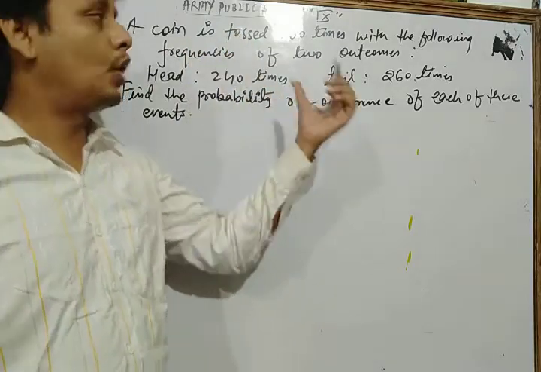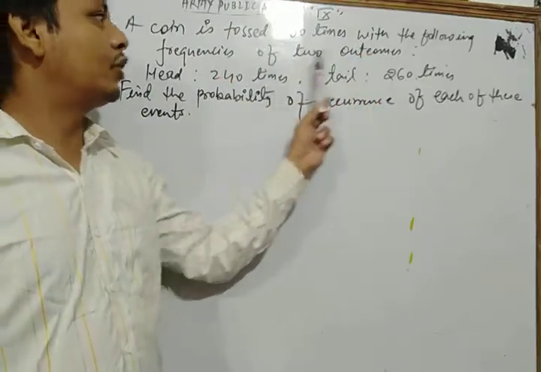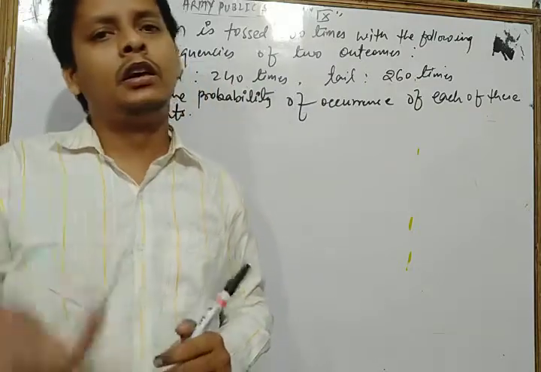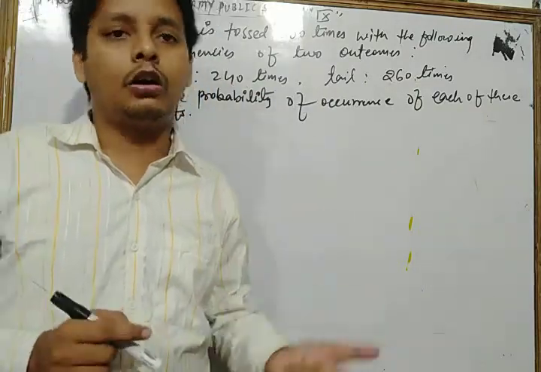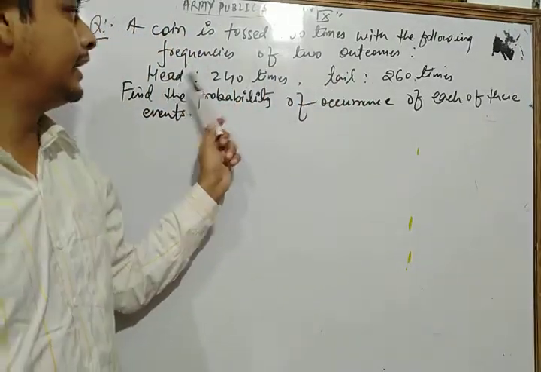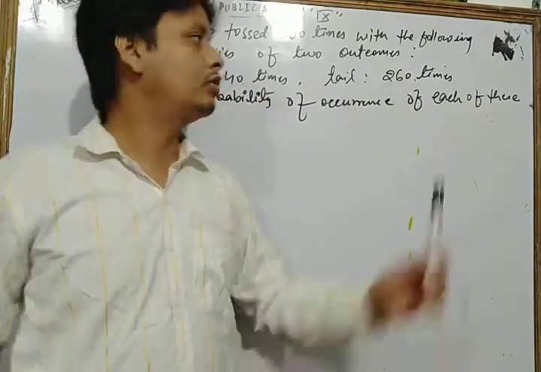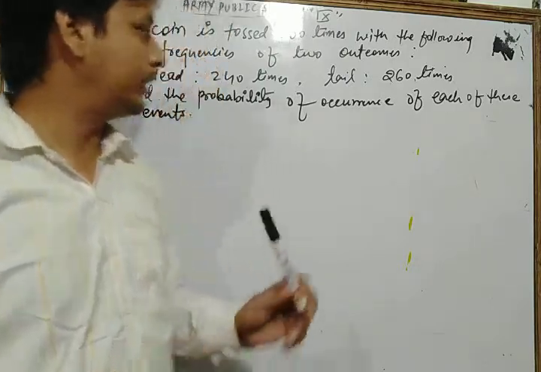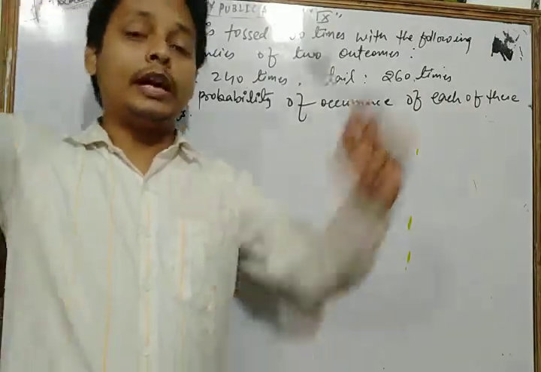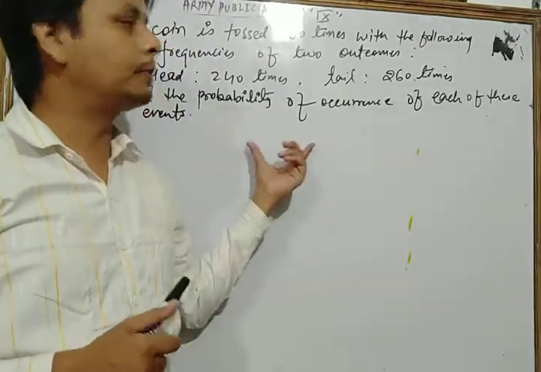A coin is tossed 500 times with the following frequencies of two outcomes. You know very well that if a coin is tossed, there are only two possible outcomes, head or tail. Here the frequency of head is 240 times, and tail comes 260 times. Now we find the probability of occurrence of each of these events.